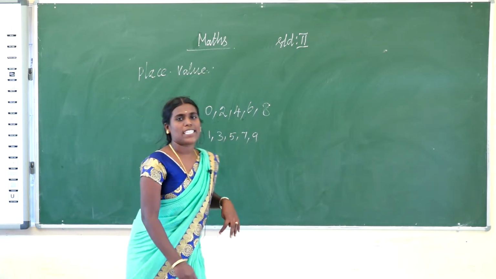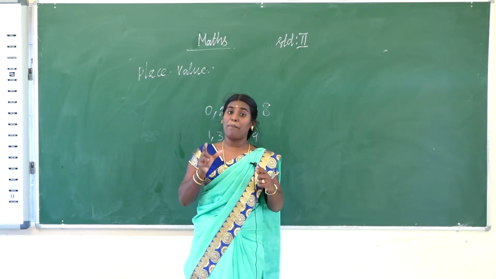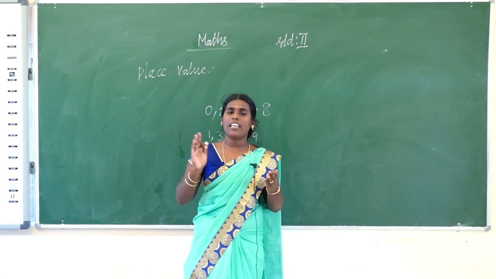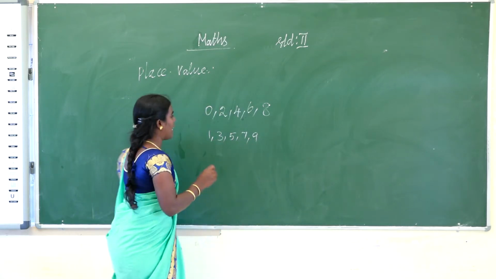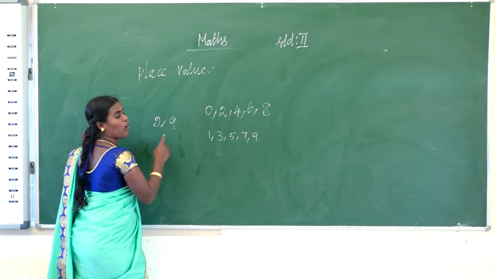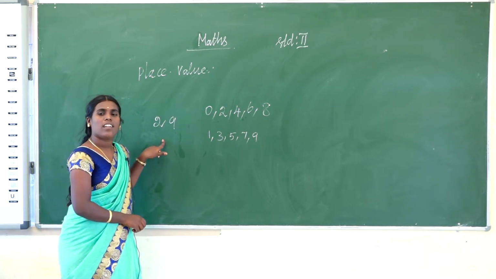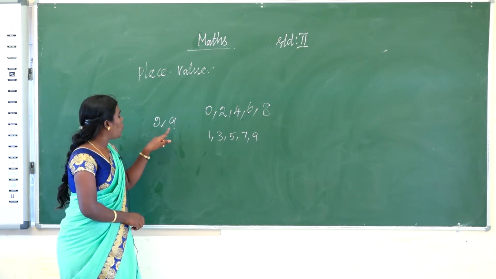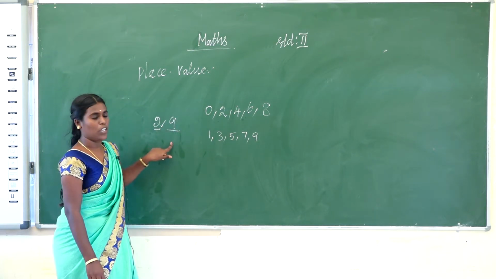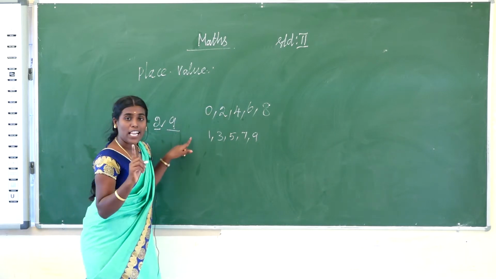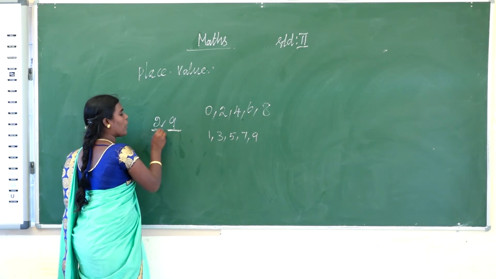Kiva, today see the place value. What is place value? Each digit in a number has a place. For example, every number has a place value. I write 29. Kiva, what is the number I wrote? 29. Is that a one-digit number or a two-digit number? That is a two-digit number. Each and every number has a place value. Each number has a value, that is called the place value. Each place denotes one value.